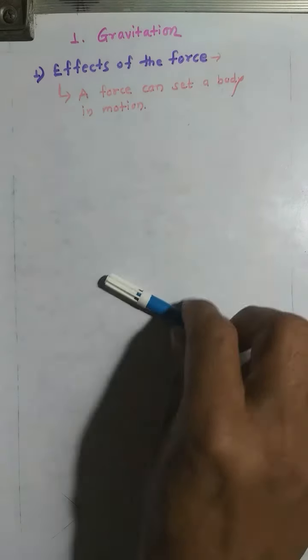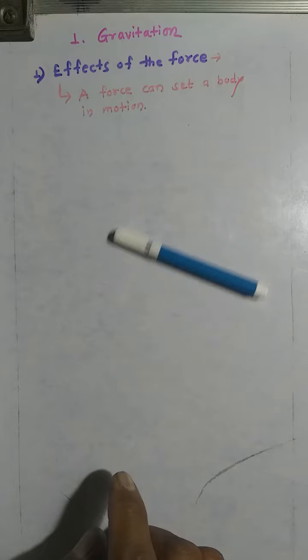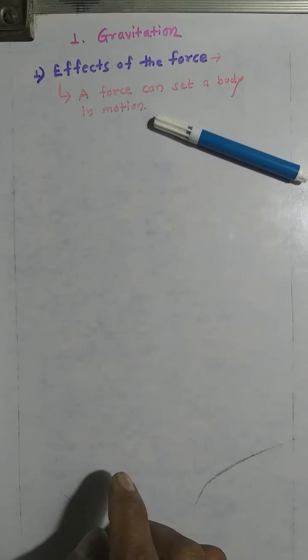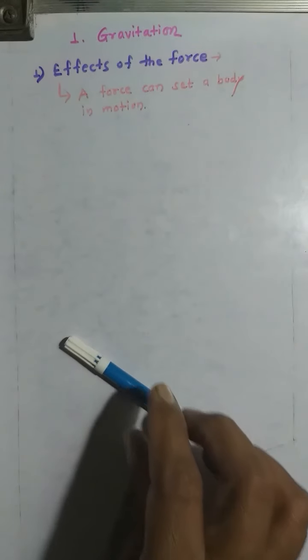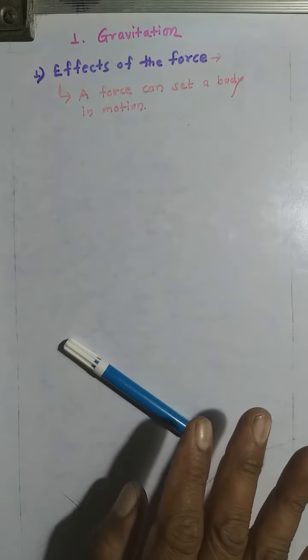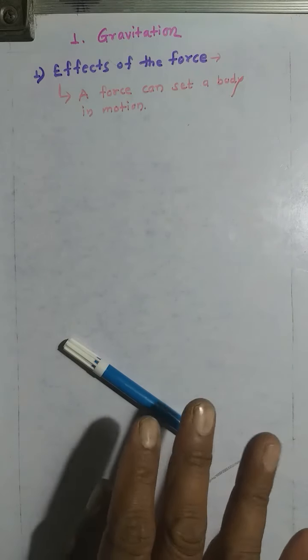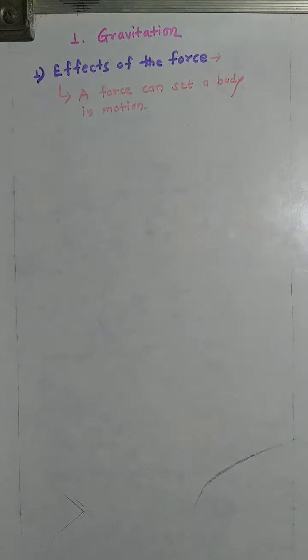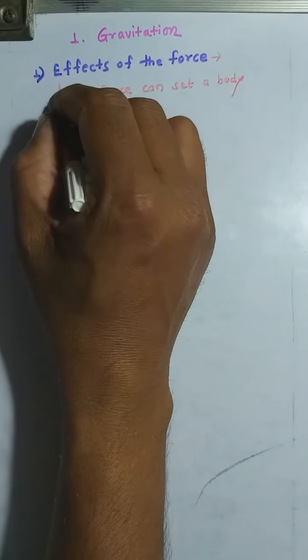That means after applying any force on the sketch pen, the sketch pen starts to move. This is the effect of force. If I am not applying any force on the sketch pen, there will be no change in this sketch pen. It will be at rest position. Okay, this is the first effect of the force. A force can set a body in motion.